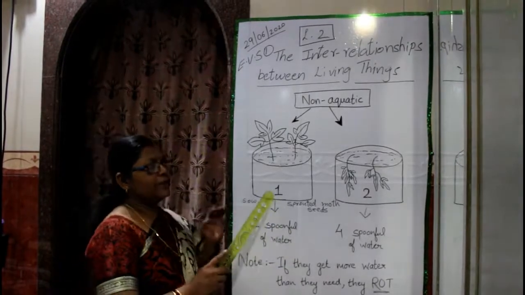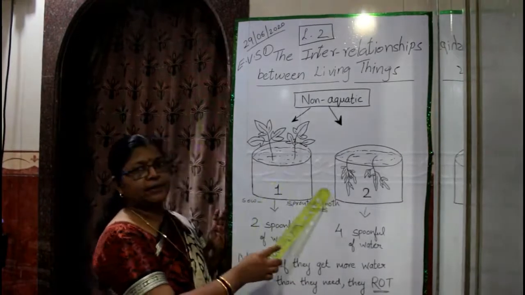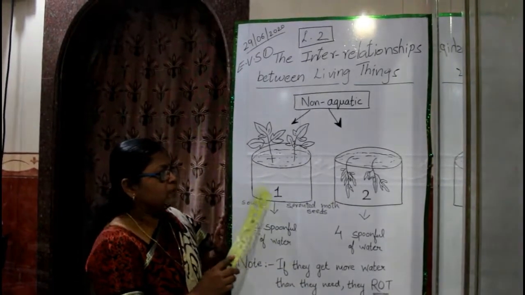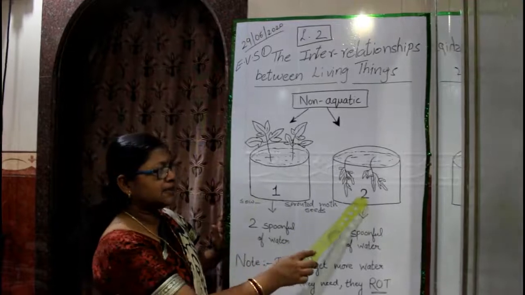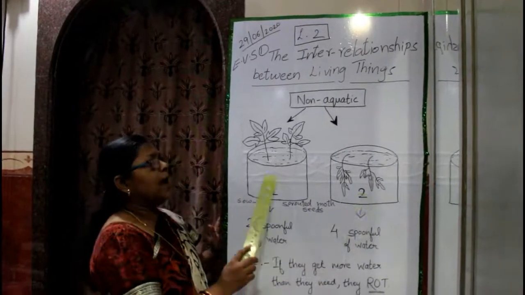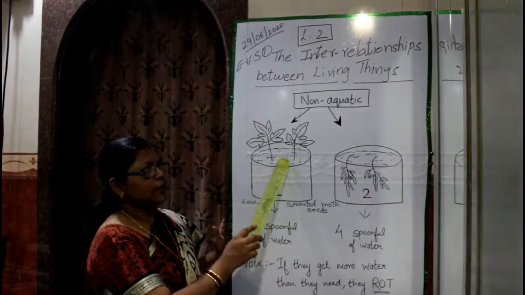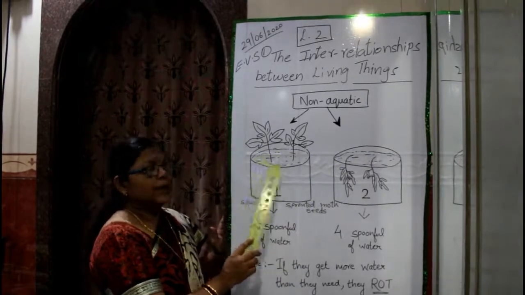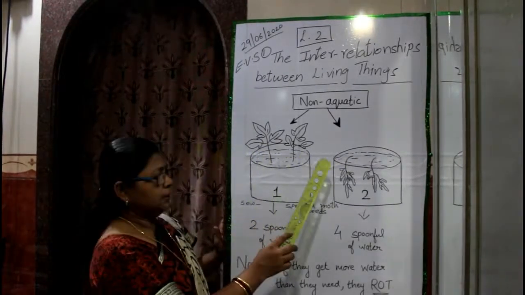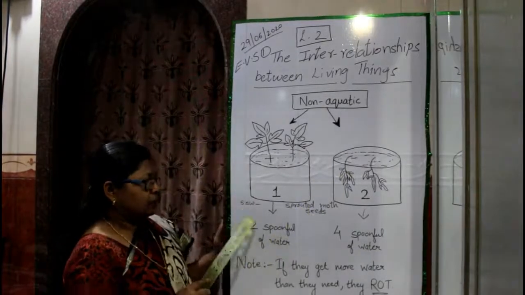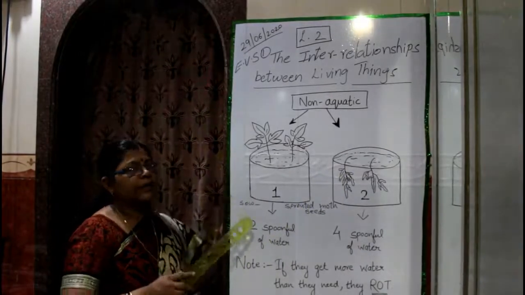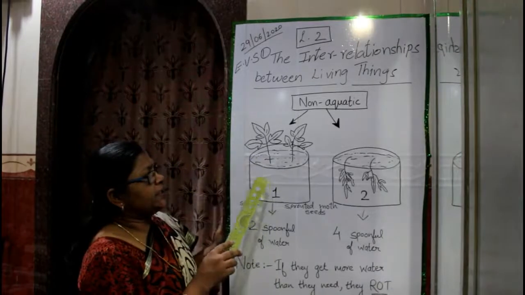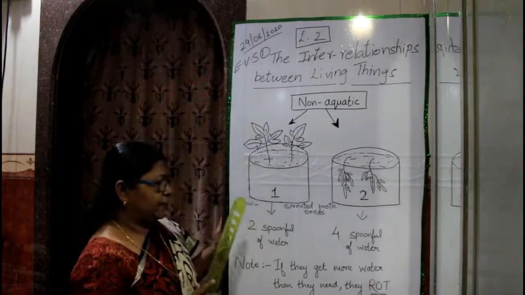So for the experiment, you have to take two containers and label them as container 1 and container 2. Add little quantity of soil in both the containers and add little water also to both the containers. After that, sow 2 or 3 sprouted moth seeds into both the containers.